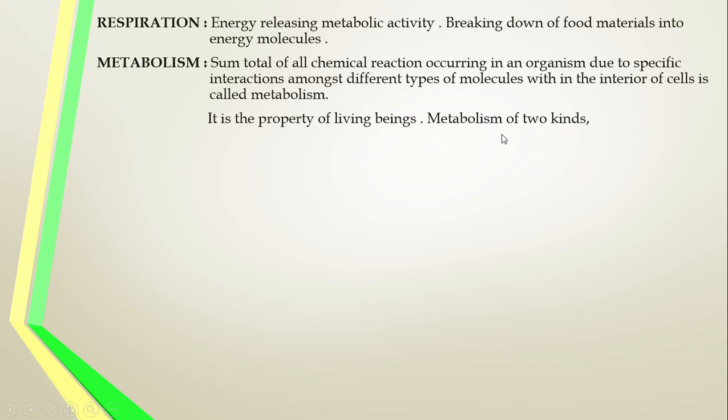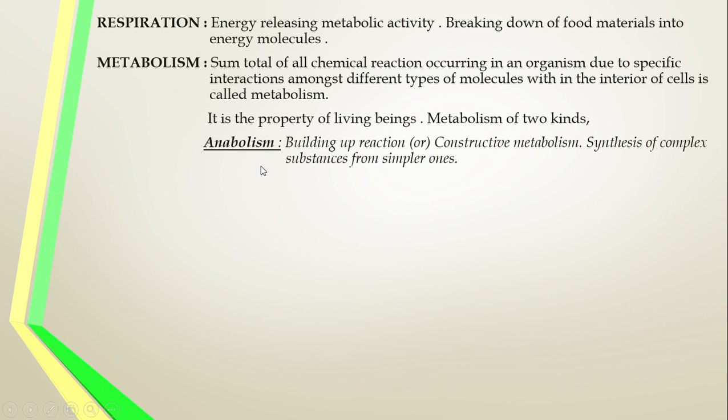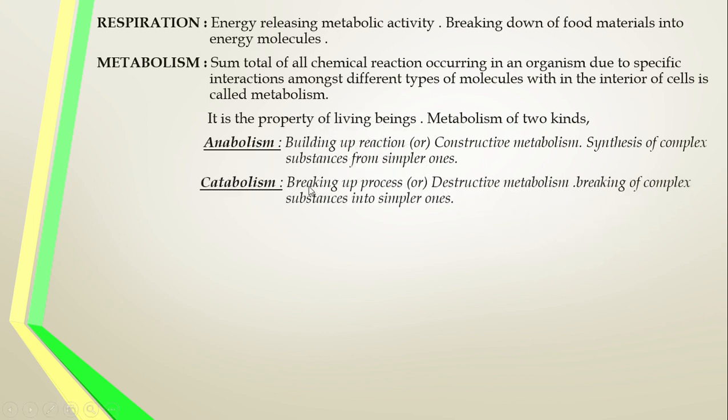Metabolism is of two types. One is anabolism. That is the building up reaction, the building up process. That means the constructive metabolism. Anabolism is growth. Synthesis of complex molecules from simpler ones. From simple molecules, or by the union of simple molecules, complex molecules are produced. That is called the anabolic activity or the constructive metabolism. The second one is catabolism. That is the breaking up process or the destructive metabolism.